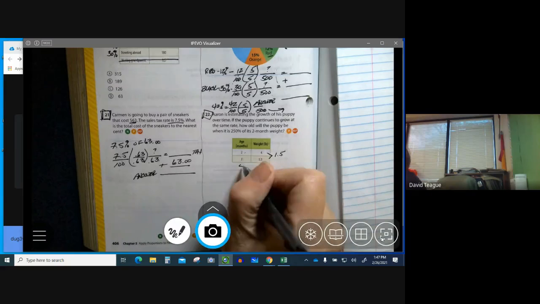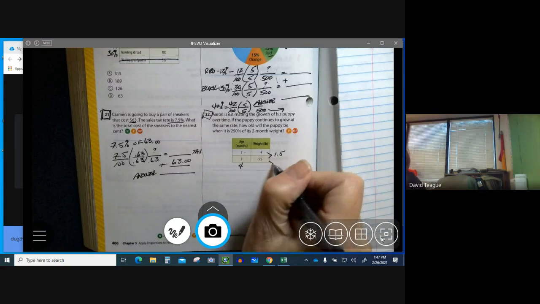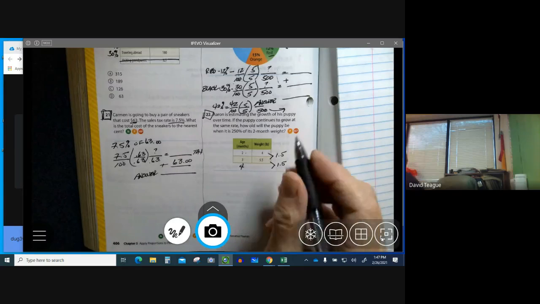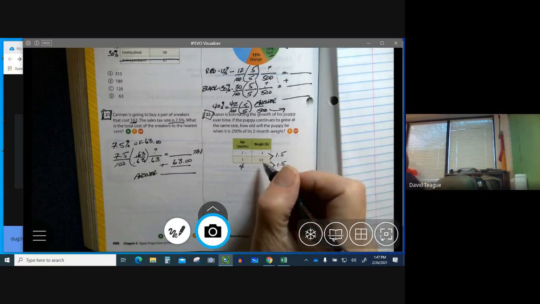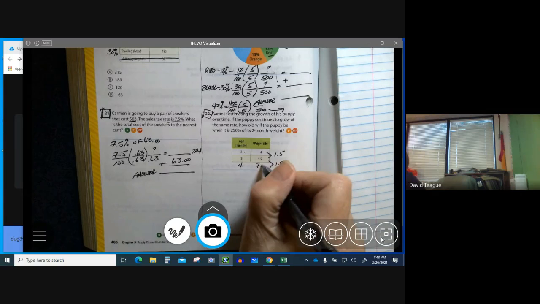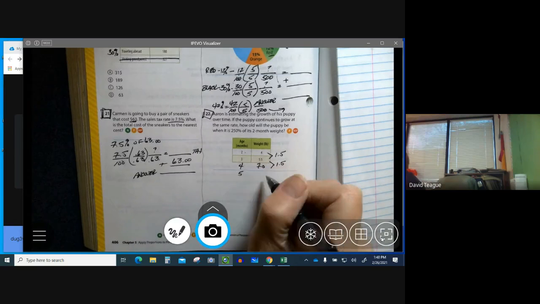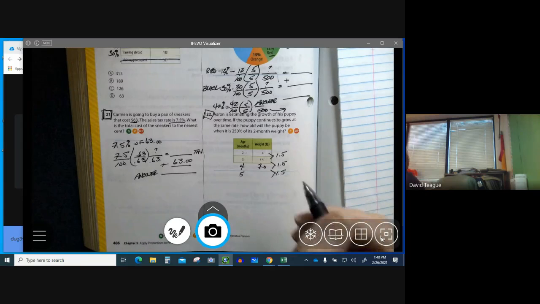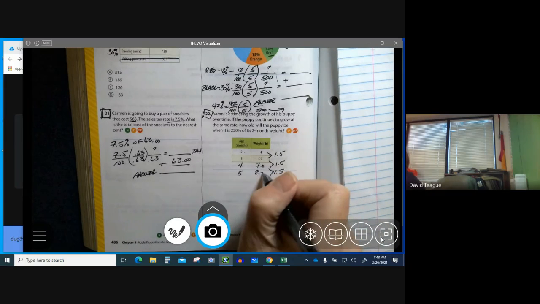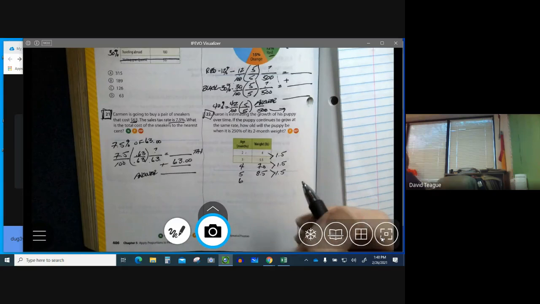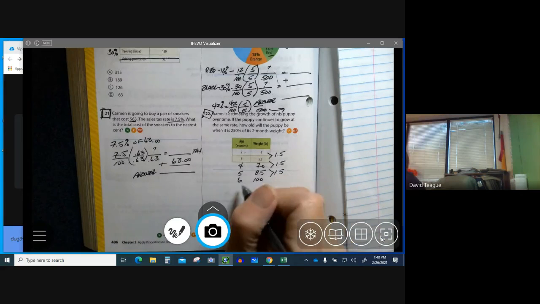Okay, so month 4, if the puppy gained another 1.5 pounds, it would be 7 pounds. If we go to month 5 and the puppy gained another 1.5 pounds, it would be 8.5 pounds. If we go to month 6, it would be 10 pounds. And we'll just go one more.